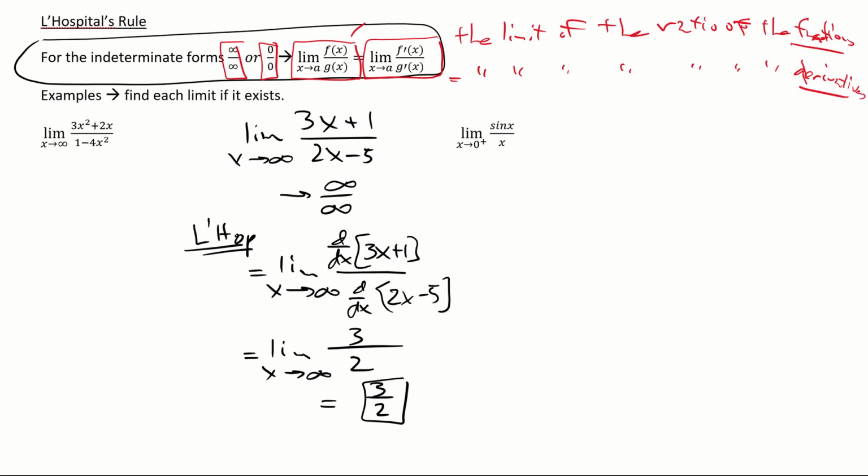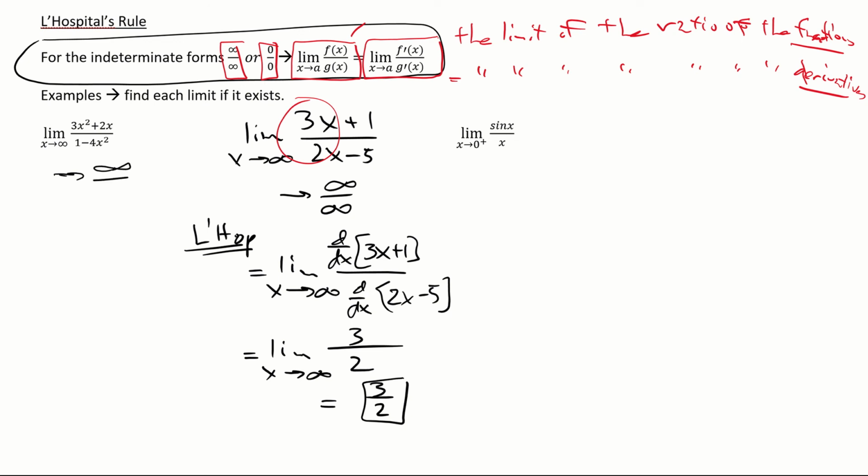Now, personally, if I'm faced with this guy, I just look at the lead coefficients and that's my answer, if the powers match. But this thing helps us with a ton of different problems. Let's take a look at a few more. Here's one. The limit as x approaches infinity of (3x² + 2x) over (1 - 4x²).